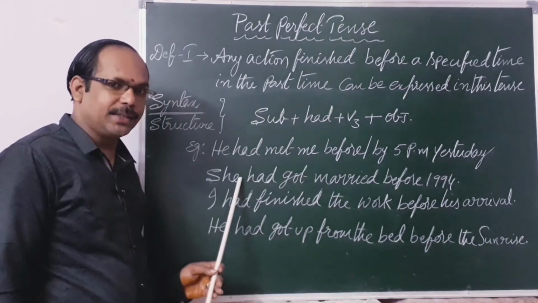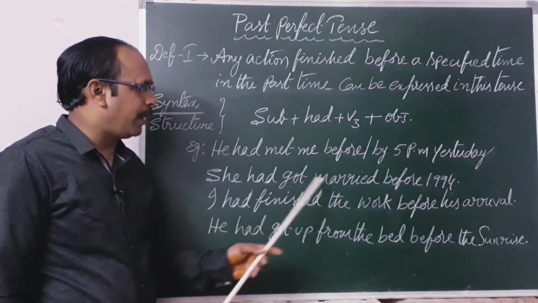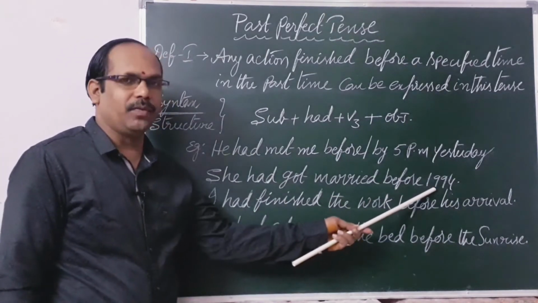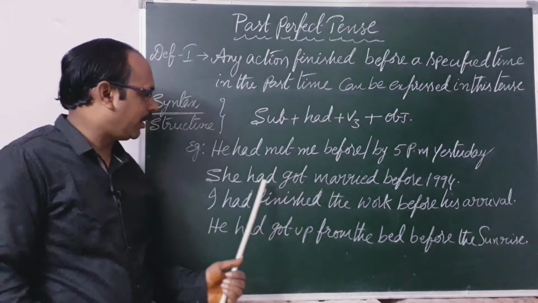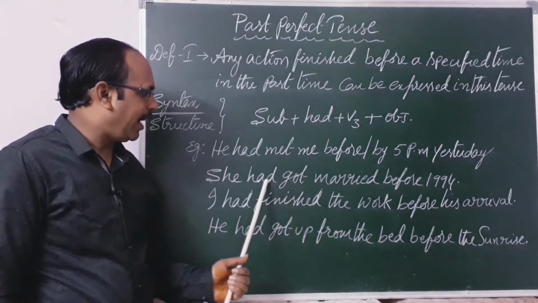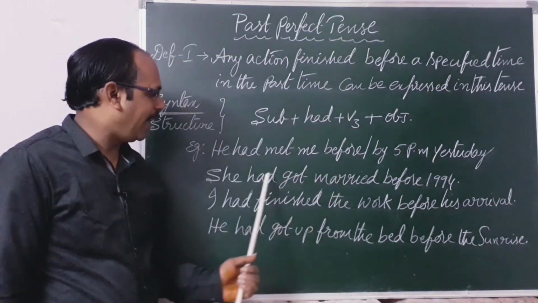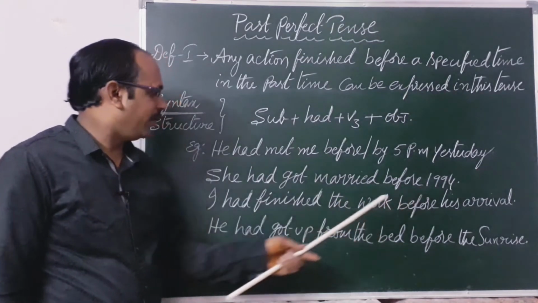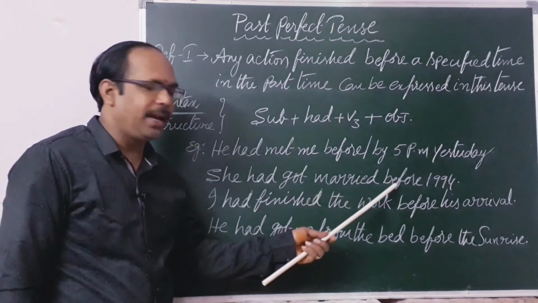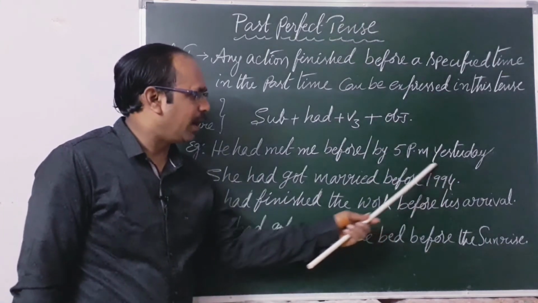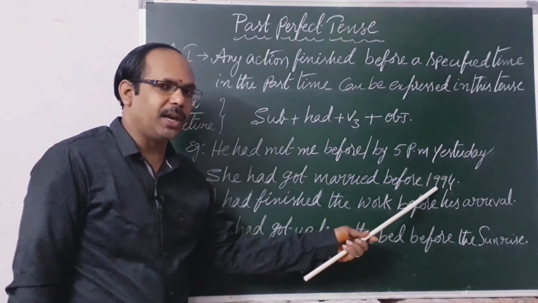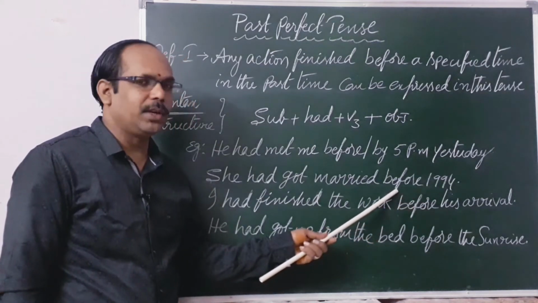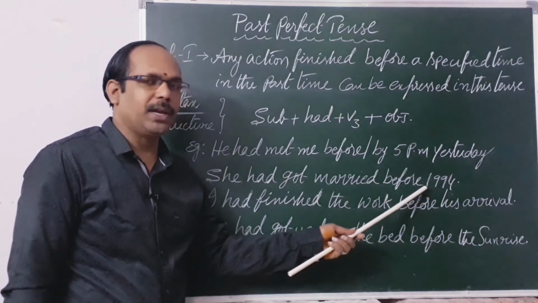The second sentence is, she had got married before 1994. She had got, had plus V3. So before 1994, when had she got married? 1994 is a specific time indication, but before 1994 is an unspecified time indication.